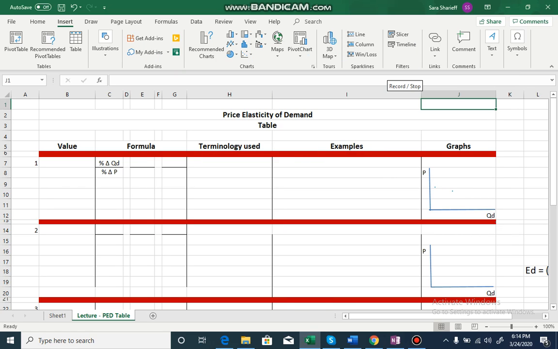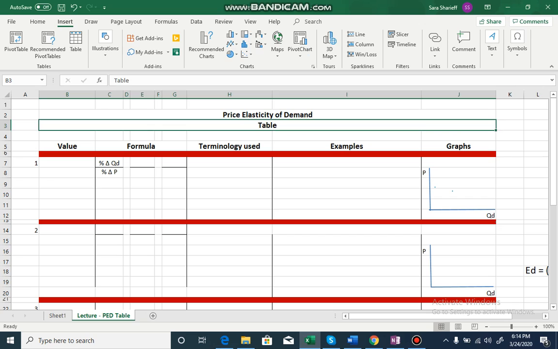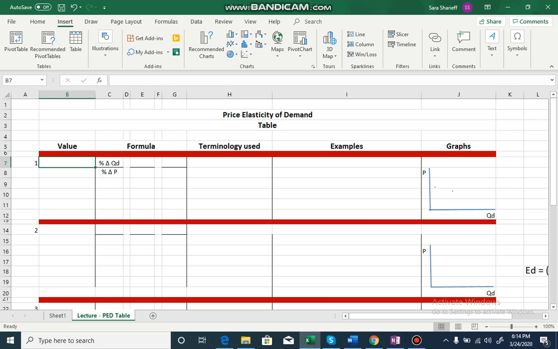Alright, now let's begin our very important lecture on values of price elasticity of demand. Price elasticity of demand can take any of the 5 values. I'm using the symbol PED for price elasticity of demand.